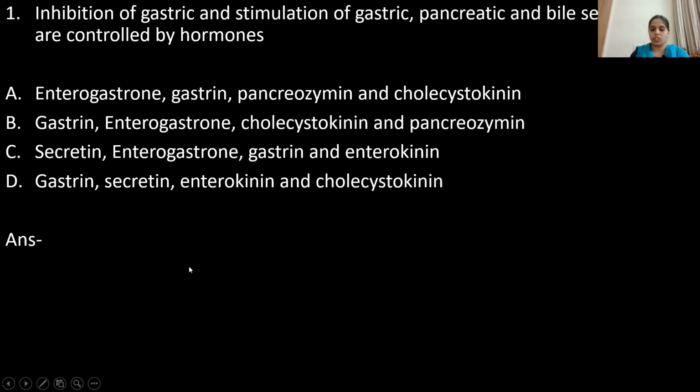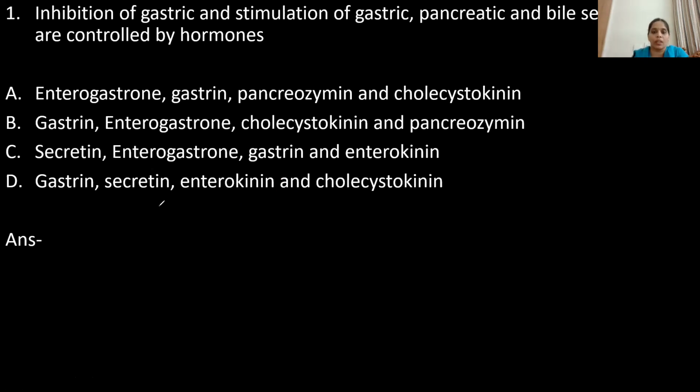The first question is: the inhibition of gastric and stimulation of gastric, pancreatic and bile secretions are controlled by the hormones. This is from the topic of hormones present in the alimentary canal or digestive tract.